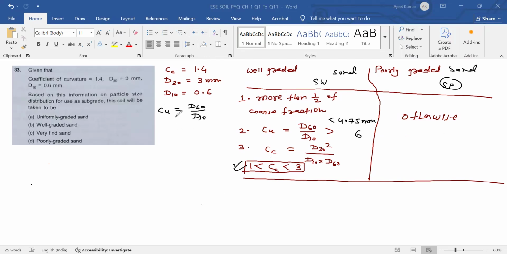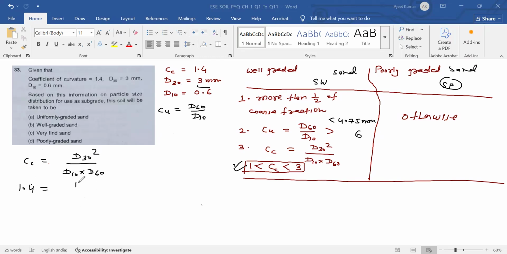We have to calculate D60. From Cc, Cc is D30 square by D10 into D60, and Cc is 1.4, that must be equal to D30 square.